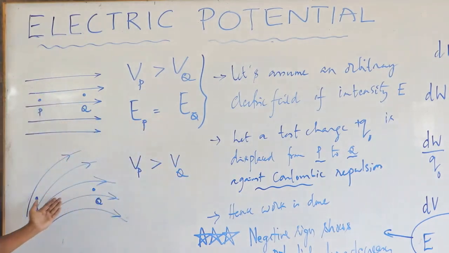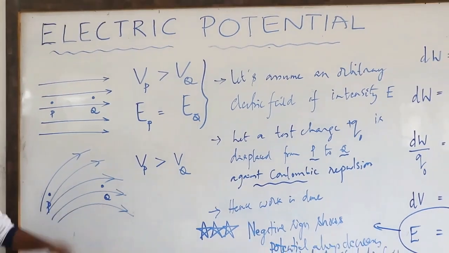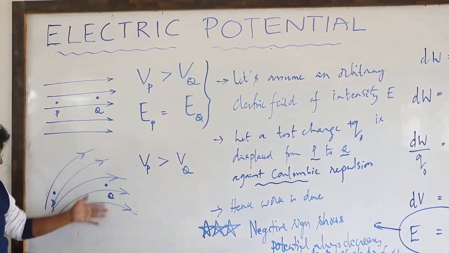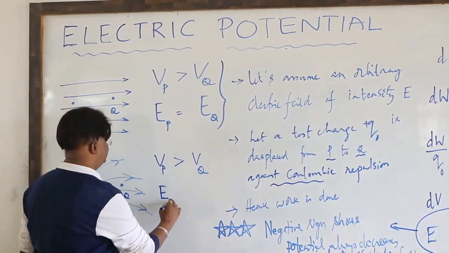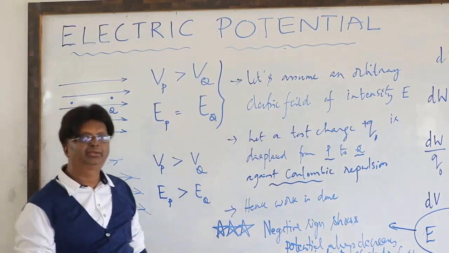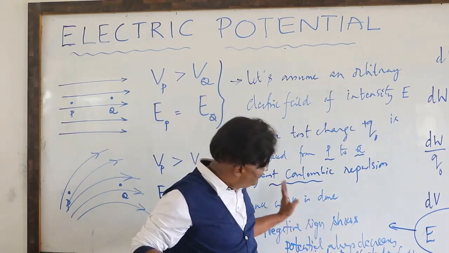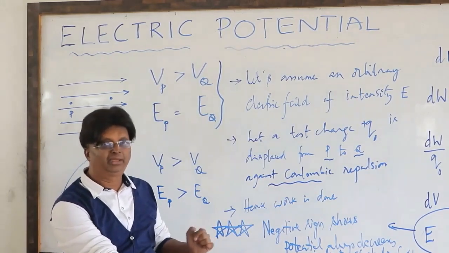Now look at this one. What is your observation, you tell me? When you look at this point P, the flux is more dense. You will see clustering of these field lines. They are very close to one another. Flux density is more. At Q, the flux density is lesser. Therefore, you can have E at P greater than E at Q. Like that. So I have given this expression to understand the significance of that negative sign.